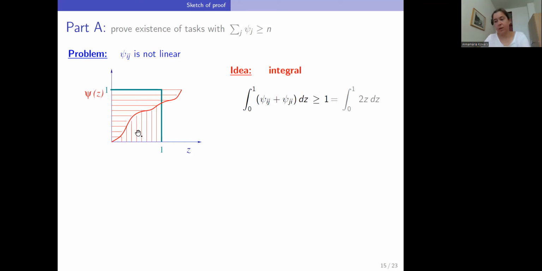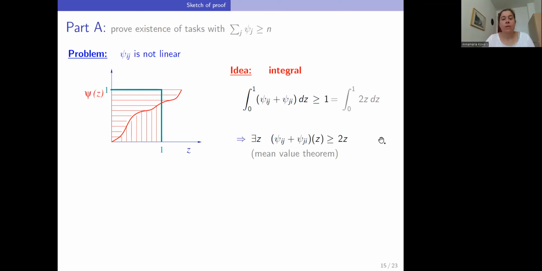So the sum of these two areas is always at least 1. And therefore, by the mean value theorem, there must exist some value z in the interval so that psi plus psi inverse of z is at least 2 times z.